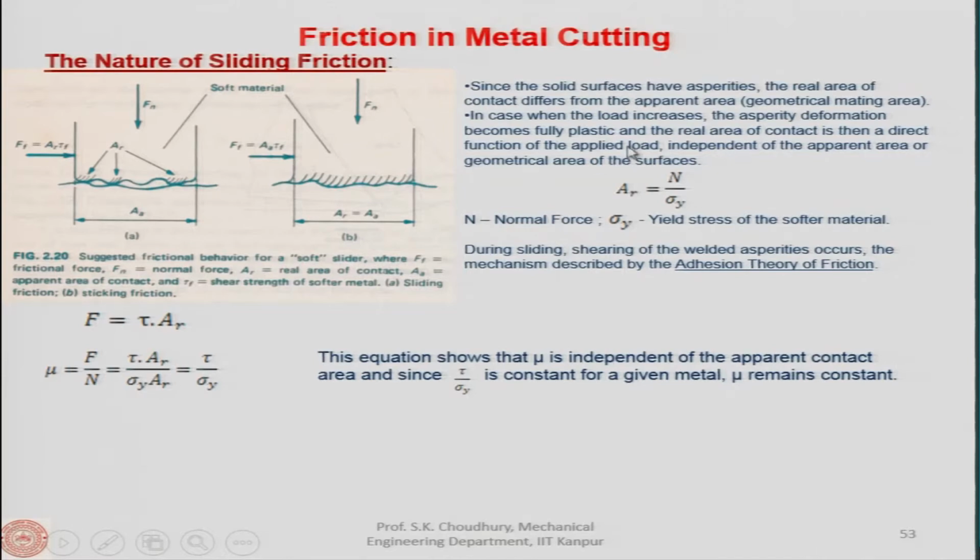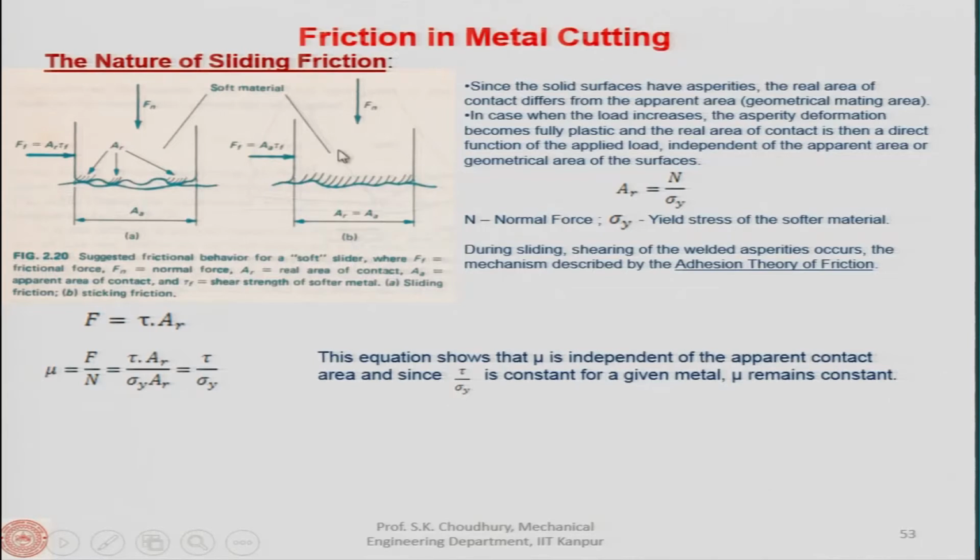So, this is the equation that we get. Here you can see that this is independent of the geometrical area; it does not depend on the geometrical area, only on the real area of contact. N is the normal force, and sigma y is the yield stress of the softer material, whichever of the two is softer.